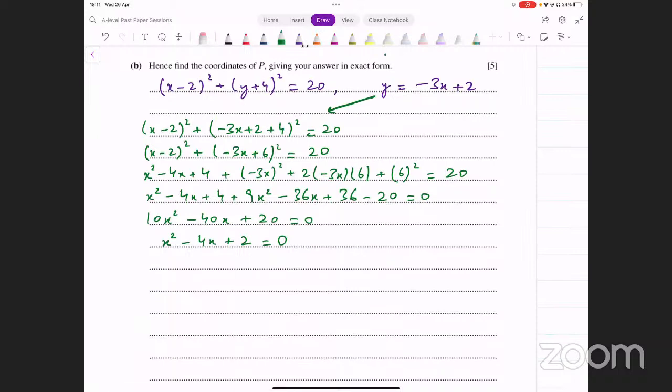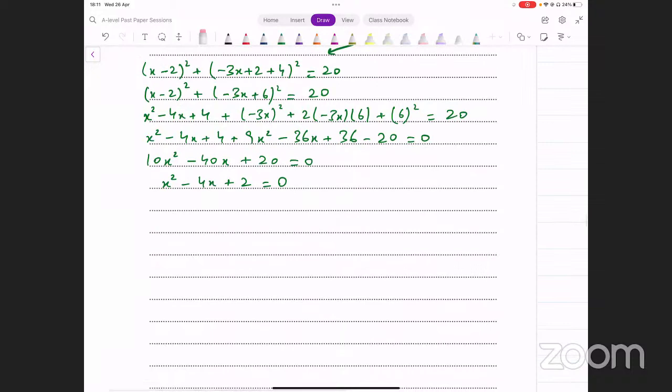Now, what did they say? Give your answer in exact form. Whenever they ask for an exact answer, the examiner expects you to show complete working. Okay, you can't just write the answer directly from the calculator. Even if you get the exact answer from your calculator, that's not acceptable. You have to show working. How will you show working? Input the values in the quadratic formula.